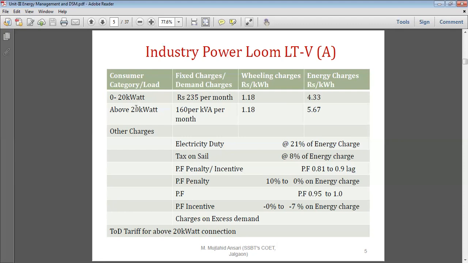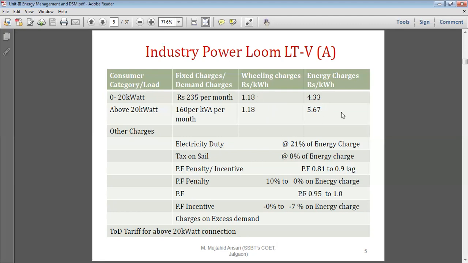The first component is the fixed charges based on the kVA. The second component is the energy charge based on the actual energy consumed by the consumer. If the consumer is up to 20 kilowatt, it is 4 rupees 33 paisa, and if the consumer is more than 20 kilowatt, then it is 5 rupees 67 paisa.